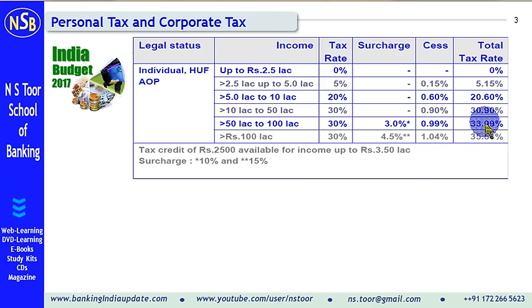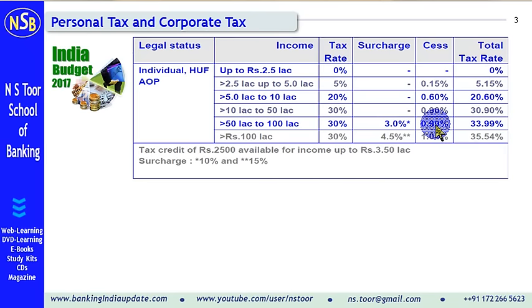So they will be required to pay 33.99% total tax. And those earning more than 1 crore, they will be required to pay tax rate at 30%, surcharge of 15%. So surcharge rate in their case is 15%. The cess calculation is 1.04%. Hence they will be paying 35.54% total tax.